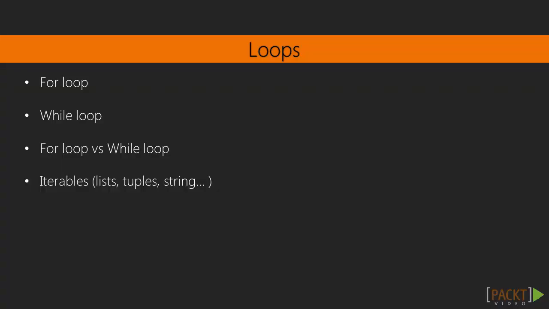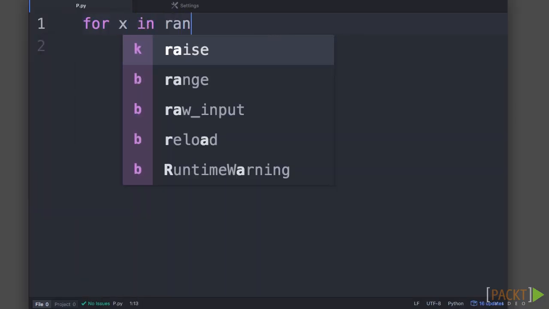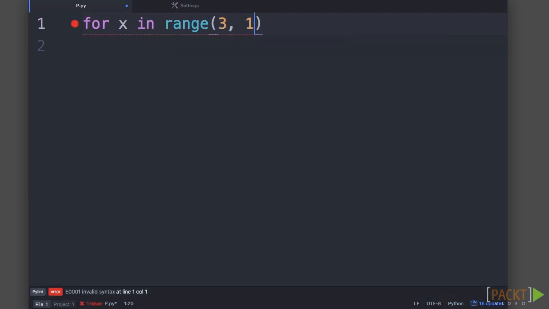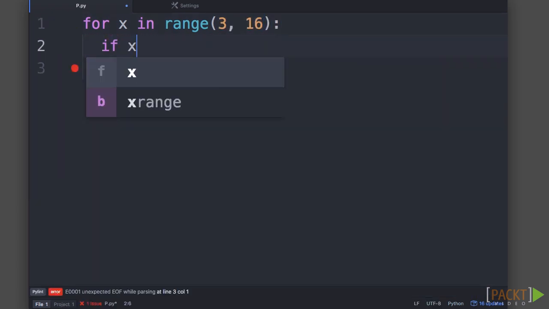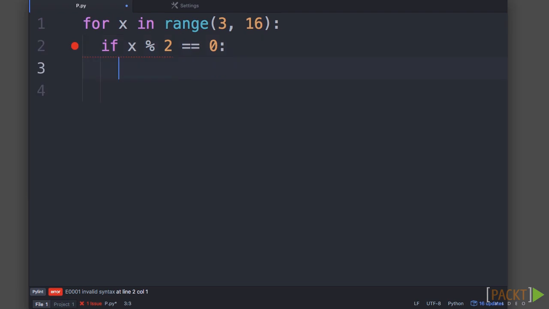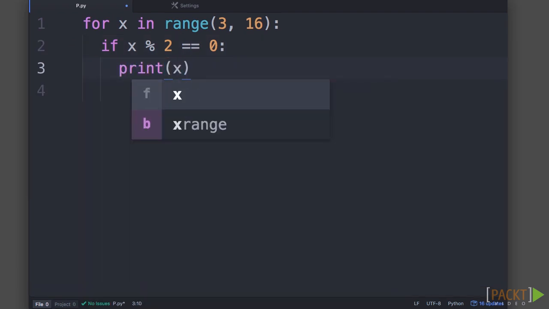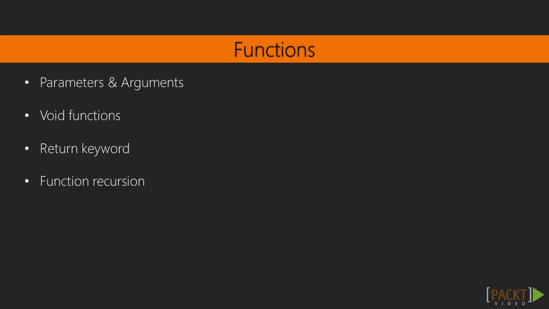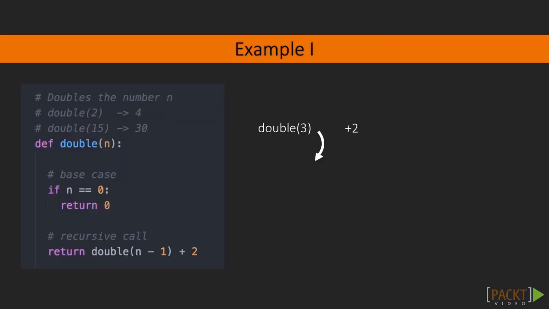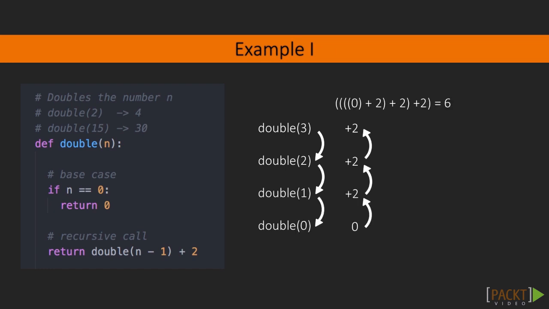Next, we will look at loops and how we can use different looping structures within our programs to iterate over elements and how to manipulate elements. Next, we will look at the concept of creating a function. In this section, we will look at what arguments and parameters are, what the return keyword does, and how to implement function recursion, a function calling itself.